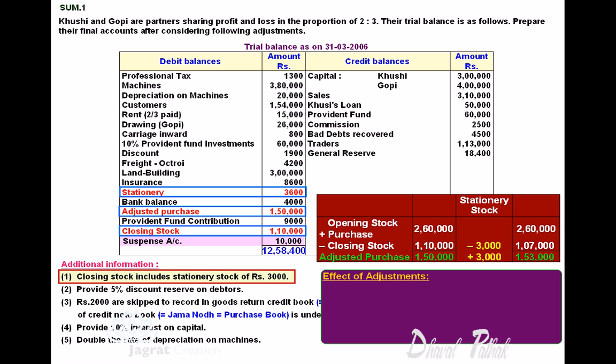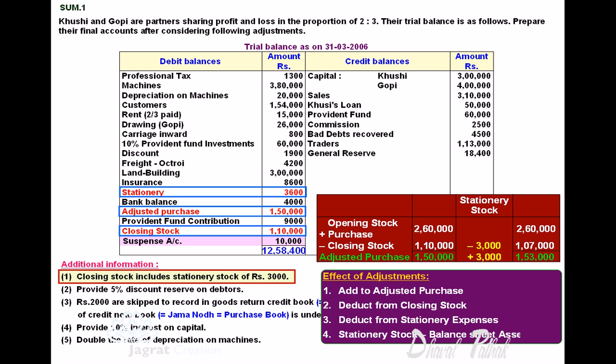Now what are the effects of this adjustment? One, add to adjusted purchases rupees 3,000. Two, deduct from closing stock 3,000. Three, deduct stationery stock from stationery expenses. And four, stationery stock appears in the balance sheet on the asset side, 3,000. So these are the four effects of this adjustment. I'll show these effects while solving the sum.